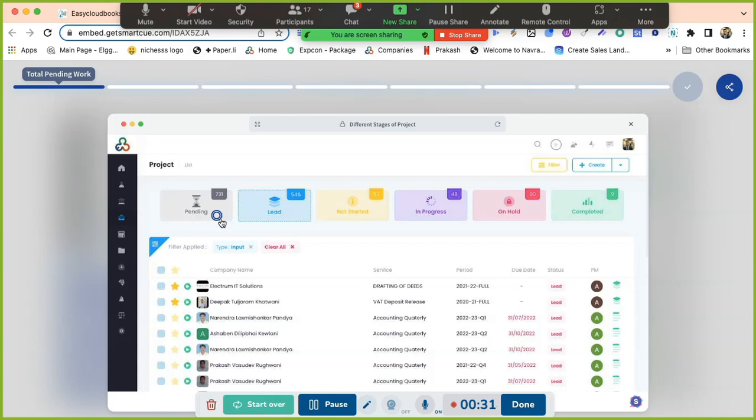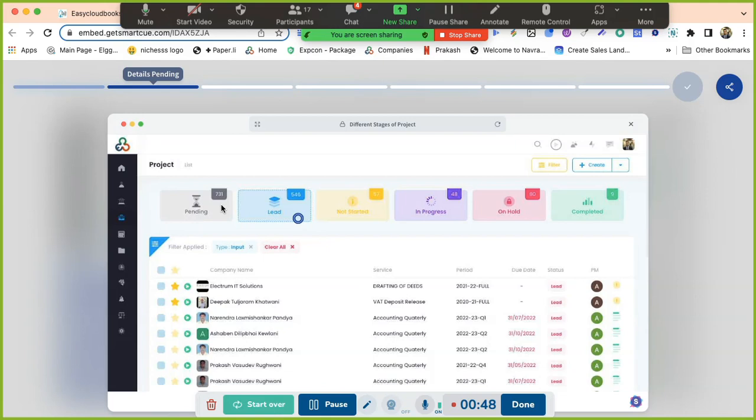Yes, sir. Right. So suppose if I click here, it will provide me the number of projects pending because of the client side. 730 projects are pending. But out of that, there are 546 projects which are pending because the client has not given you the documents.